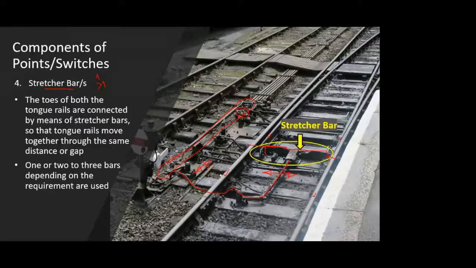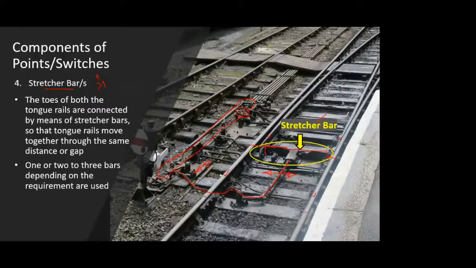That's all that we wanted: we wanted our tongue rail to move either to the left side or the right side. That is, either we wanted it to be sticking to the left stock rail, or we wanted it to be sticking to the right stock rail. We got that movement only because of this component, that is the stretcher bar.